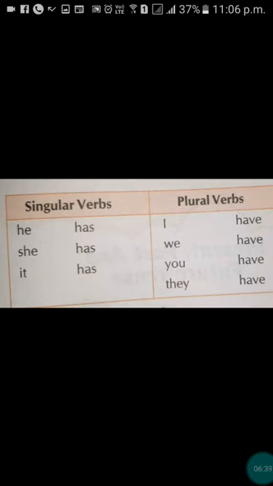Okay. Now read this chart. He, she, it. इसके साथ हम has लगाएंगे. I, we, you, they. हम इनके साथ have लगाएंगे. Plural verb. Okay.